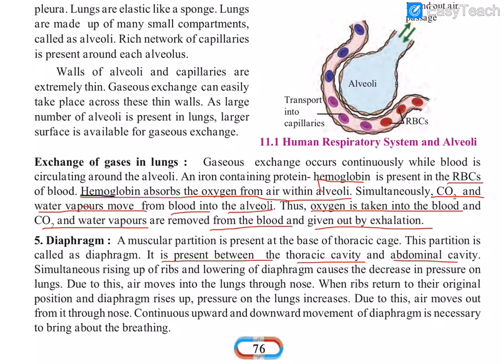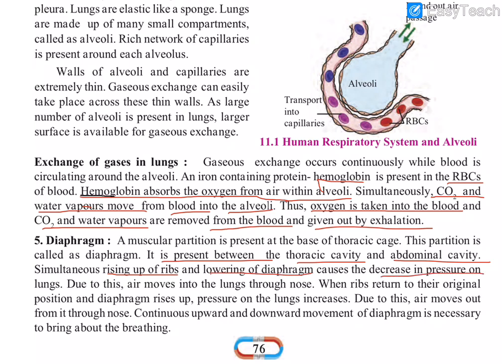Simultaneous rising up of ribs and lowering of the diaphragm causes a decrease in pressure on the lungs. When the ribs rise, the diaphragm lowers, causing a decrease in pressure.